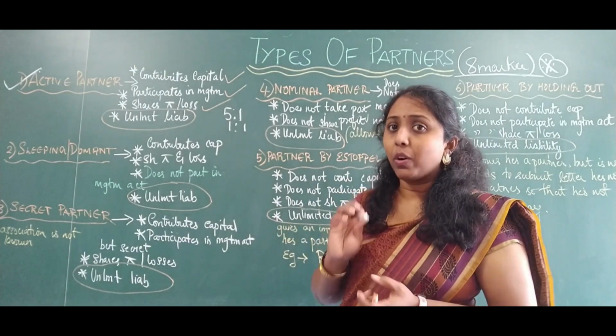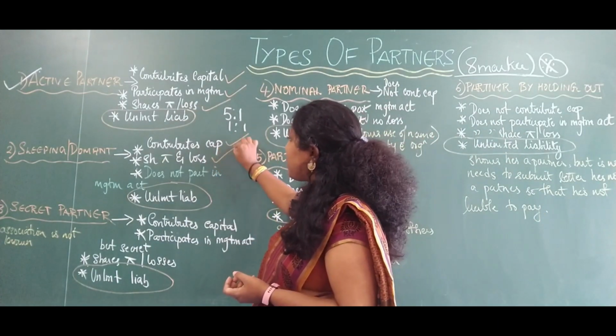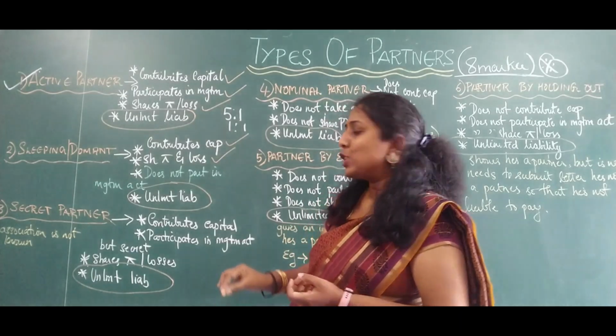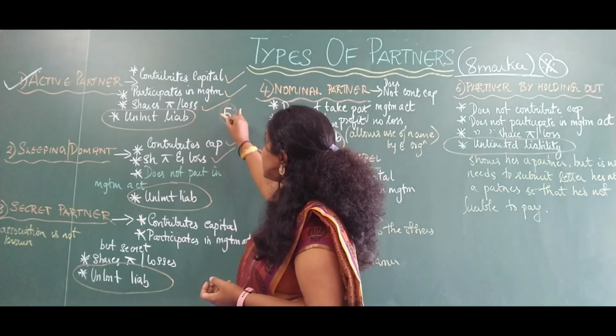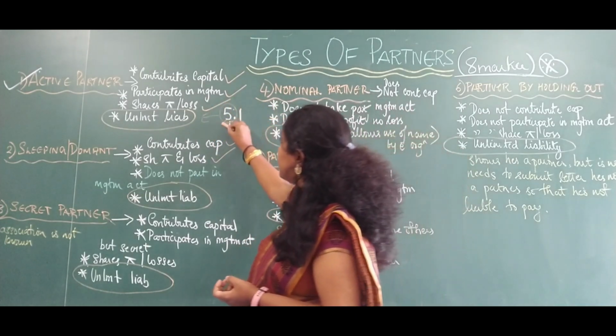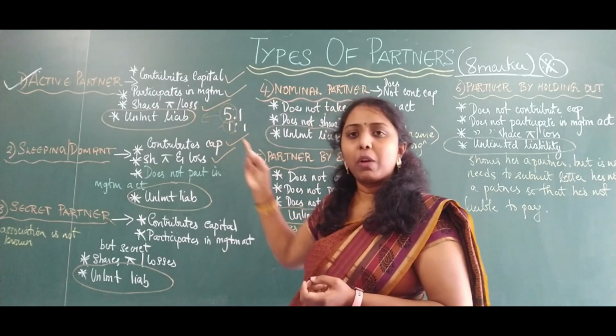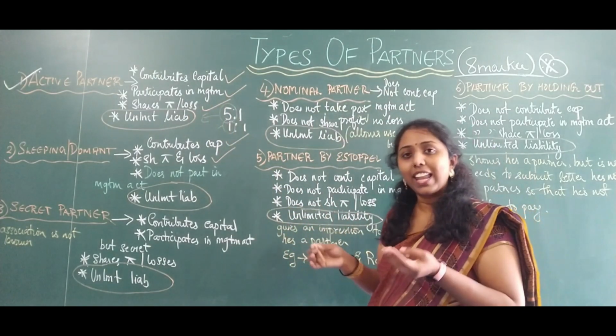But what is he doing? What is he contributing? He contributes capital, he shares profits and losses. So probably the profit and loss ratio would be, this sleeping partner sharing 5% of profit and 5% of loss, which means this person will share 1% of profit and 1% of loss. Why? Because he is not an active member in the organization.